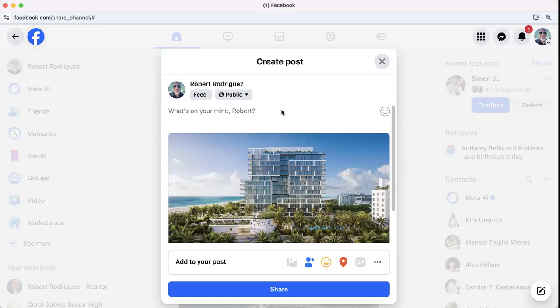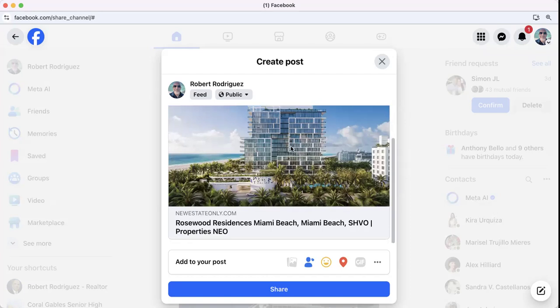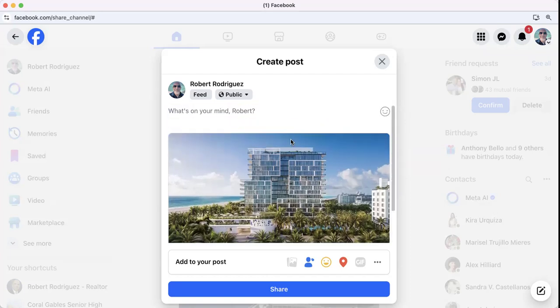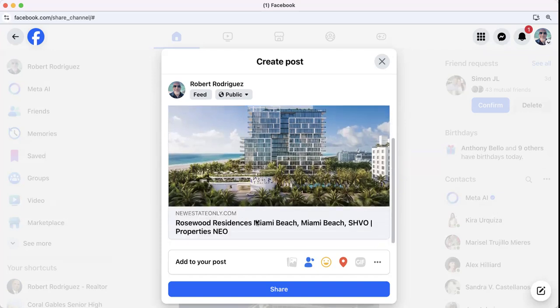So I clicked on share Facebook and it took me right to my Facebook. And I am ready now to share this. And it's fully branded to me. So whoever clicks on this will see the landing page for Rosewood Residences and is branded to me. So again, more help for you to market new construction projects.